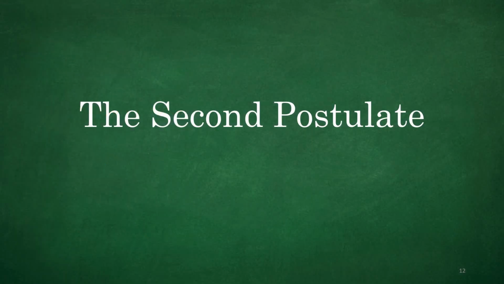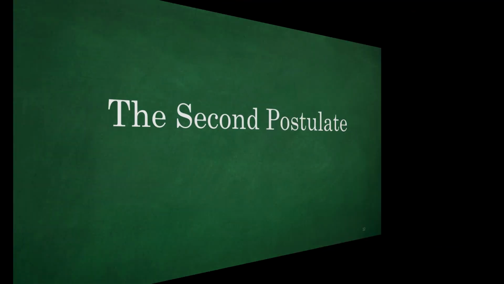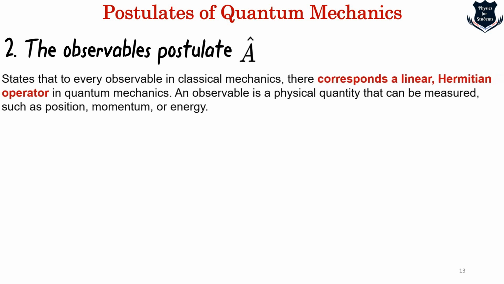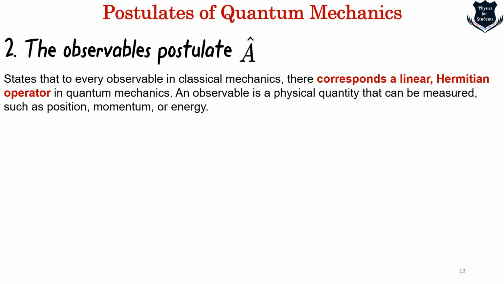The second postulate is something which is very central. It is called the observables postulate. Don't worry about this hat sign of A, I will soon explain it to you. It states that to every observable in classical mechanics, anything which is observable that we see, there corresponds a linear Hermitian operator in quantum mechanics. An observable is a physical quantity that we can measure, such as position, momentum, energy. I will explain what Hermitian is definitely.